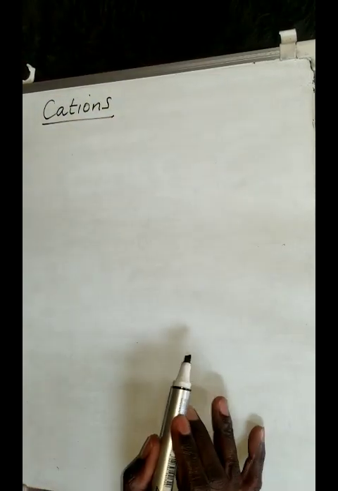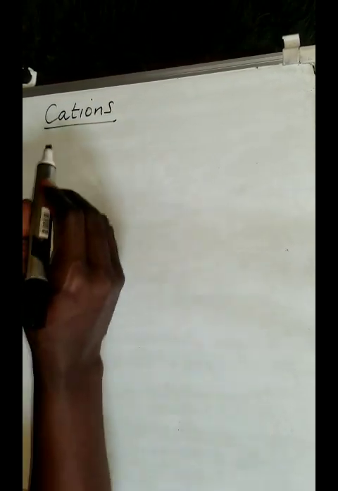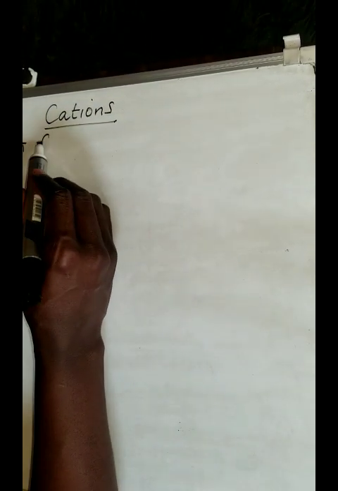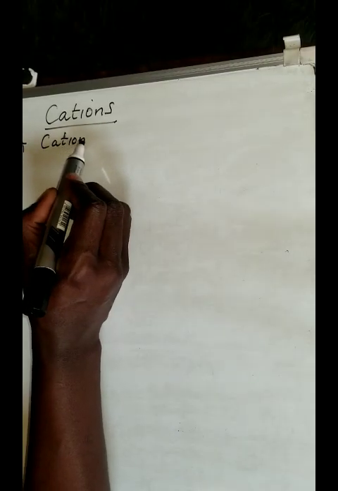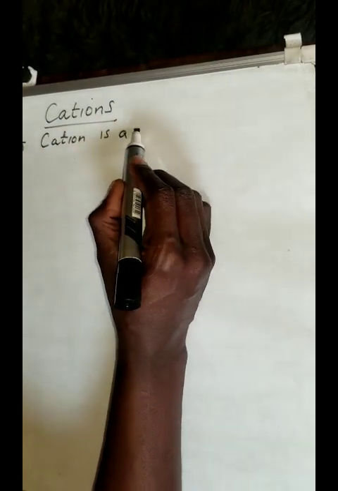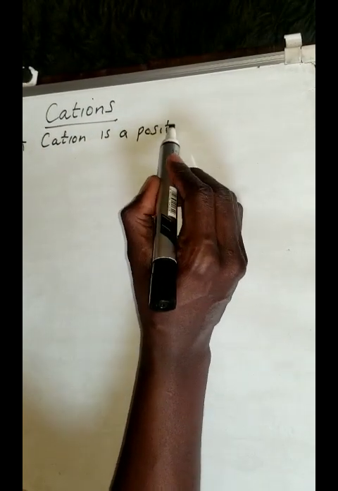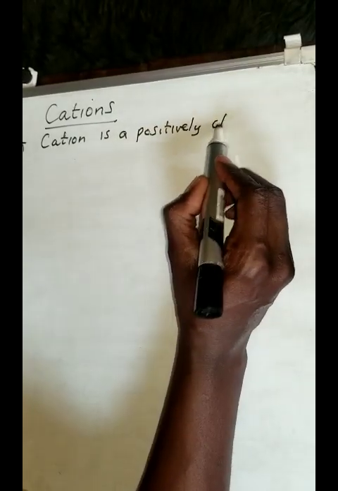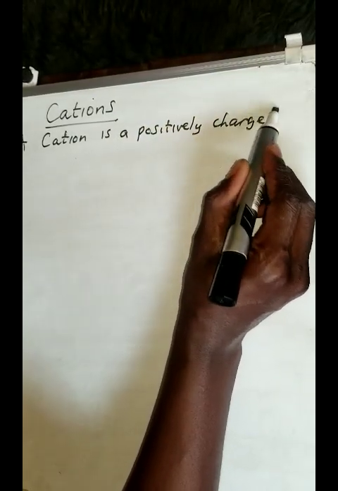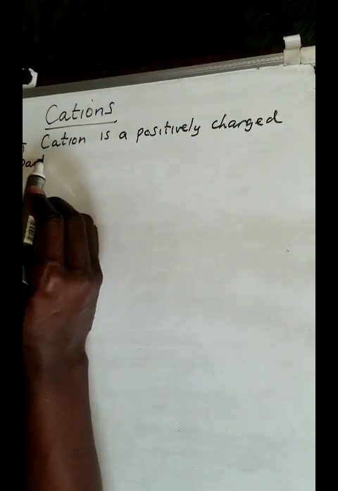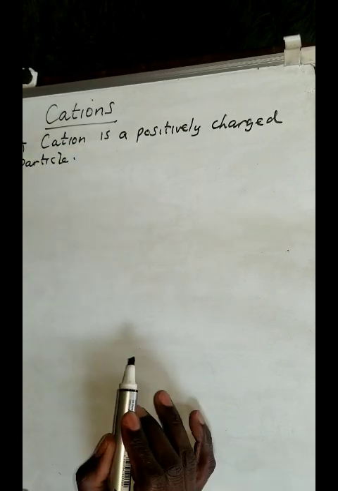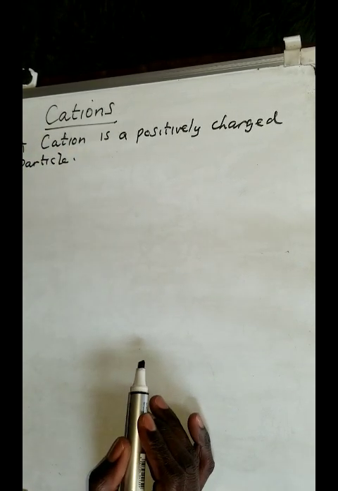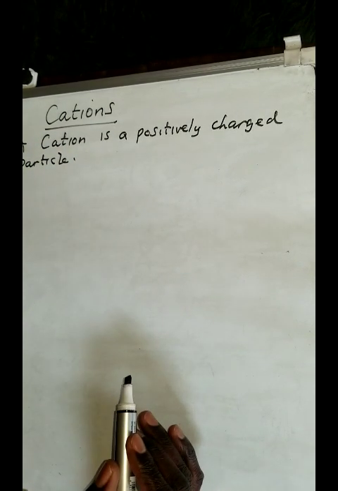So remember, like I said, a cation is a positively charged particle. A positively charged particle, that is what we simply call a cation.